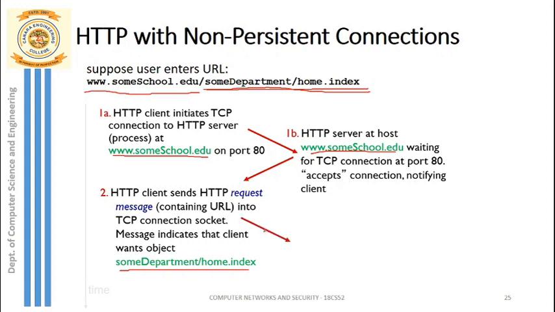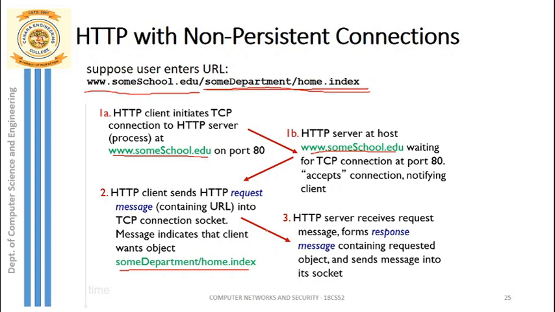So next, the HTTP server receives the request message. So here the HTTP request message is sent from client to server. Once the HTTP server receives the request message, it forms the response message containing the object requested by the client, and sends the message into its socket. Okay.